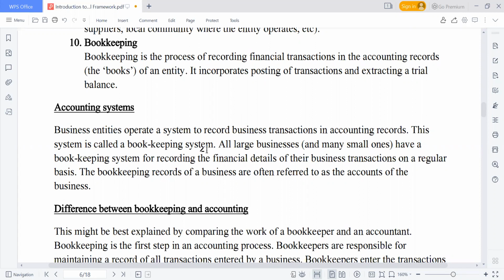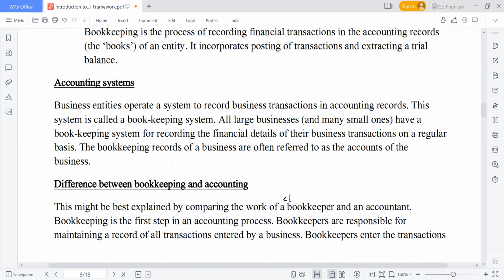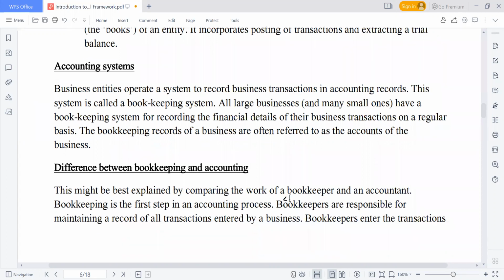So very soon now we'll be recording business transactions. What is now the difference between accounting and bookkeeping? Because we say bookkeeping is the process of recording business transactions. This might be best explained by comparing the work of a bookkeeper with that of an accountant. Have it at the back of your mind that bookkeeping is the process of recording business transactions that occur when you record the data as a bookkeeper.